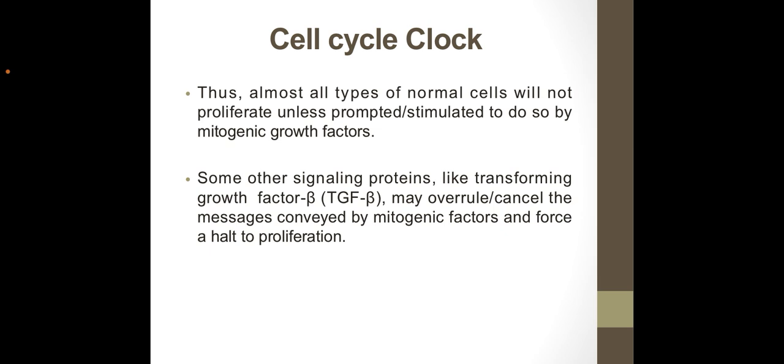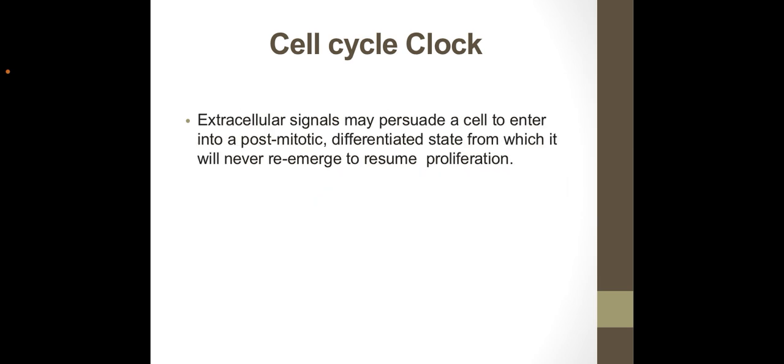Thus, almost all types of normal cells will not proliferate unless prompted, stimulated to do so by mitogenic growth factors. Some other signaling proteins like transforming growth factor TGF beta may overall cancel the messages conveyed by the mitogenic growth factors and force a halt to proliferation. The cell will stop progressing through the different stages of the cell cycle and will enter into a resting phase or G0. So extracellular signals may persuade or convince a cell to enter into a post-mitotic differentiated state from which it will never re-emerge to resume proliferation.